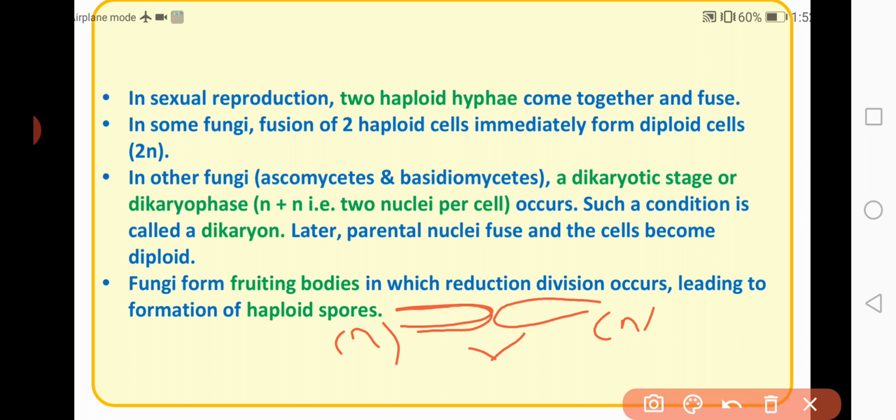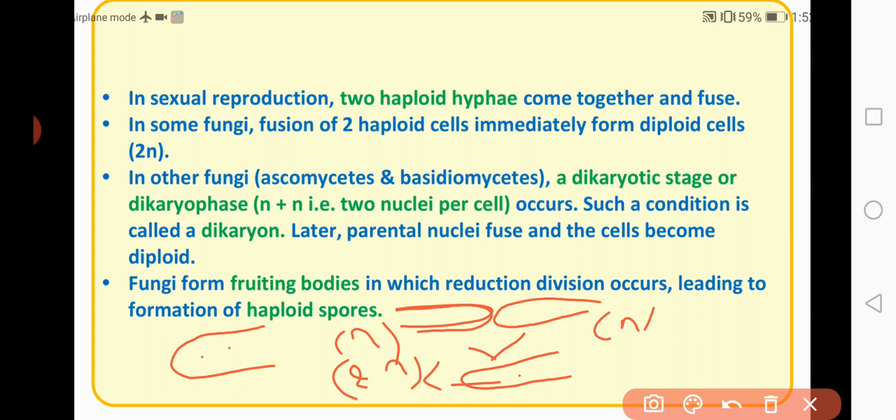That means here fusion results in the formation of a diploid nucleus. So here n plus n gives 2n. But in other fungi, these nuclei do not fuse together and remain separate, so that a dikaryotic stage or a dikaryophase is formed. That means dikaryophase means a fungal cell with two nuclei.